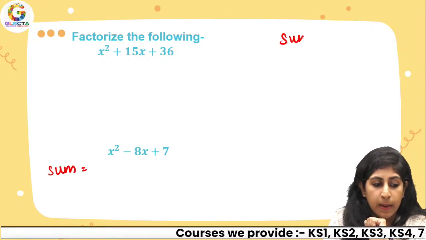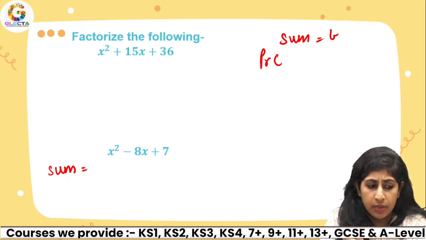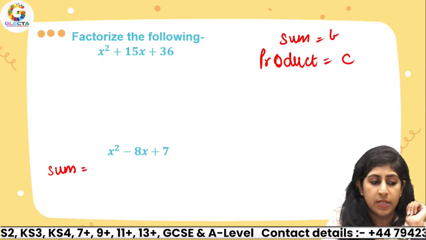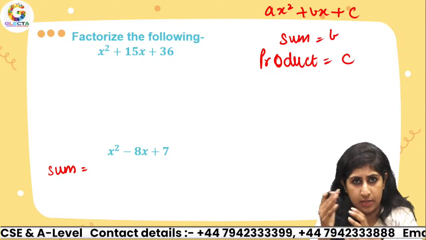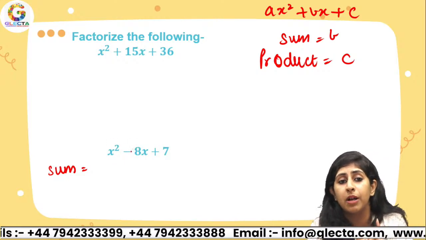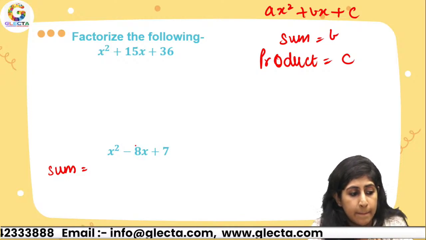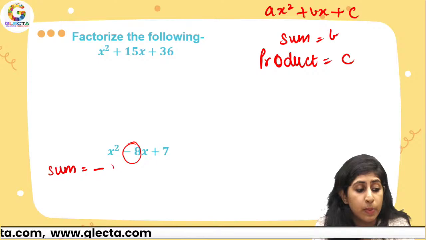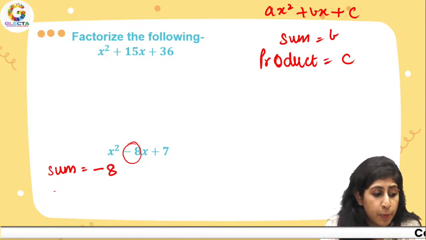Sum has to be b, that is the number that is being multiplied by x, and product has to be c. You can write it on a side so that you can keep comparing it side by side. So sum has to be, what number is being multiplied by x? Now it shows -8, right? Take care of the minus sign. Sum has to be -8, not just 8. And product